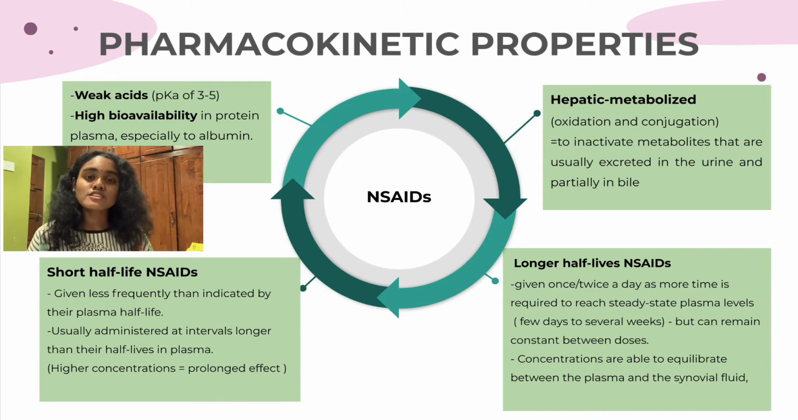This is because they tend to accumulate in synovial fluid, as the concentration is more stable in it compared to plasma. Other than that, higher concentration can contribute to prolonged effect. Short half-life NSAIDs are usually administered at intervals longer than the half-life in plasma. As for long half-life NSAIDs, they require more time to reach steady-state plasma levels. With longer half-lives, the drug's concentration is able to equilibrate between the plasma and the synovial fluid.